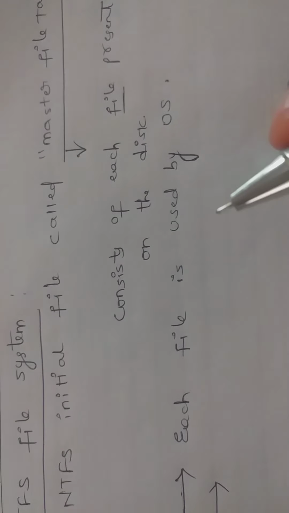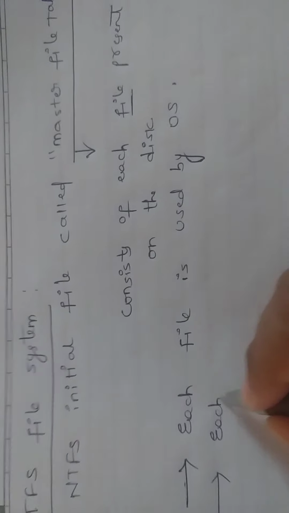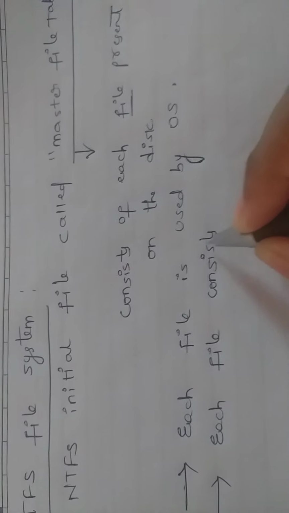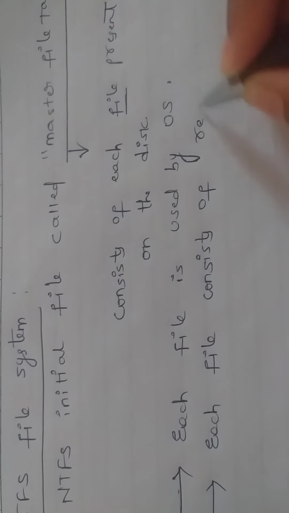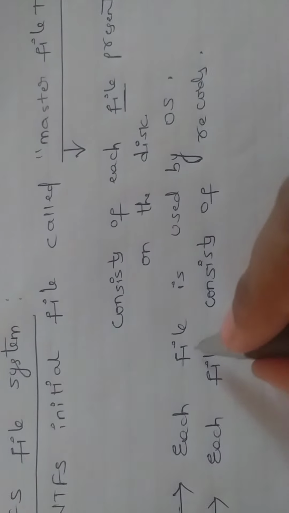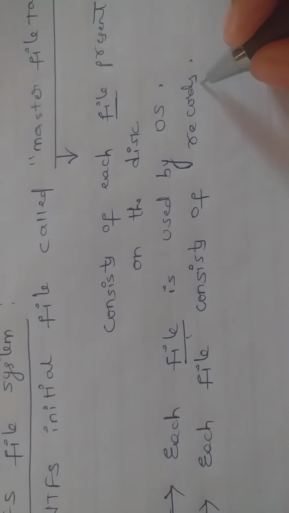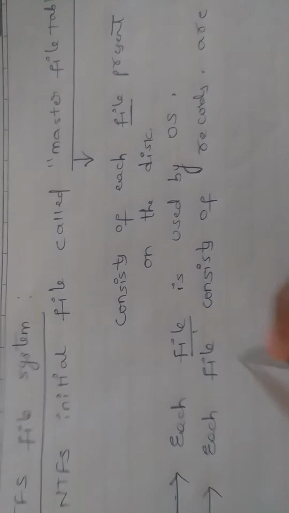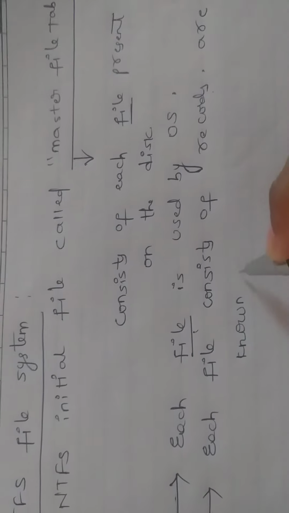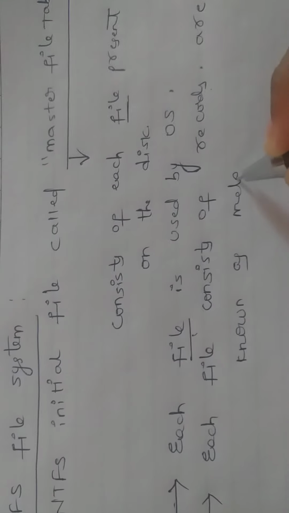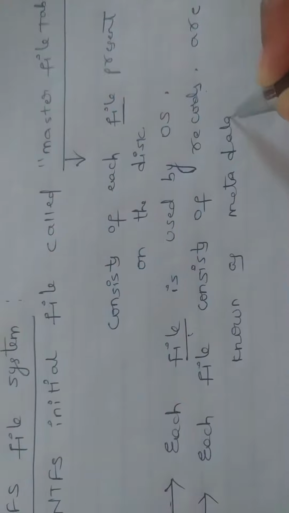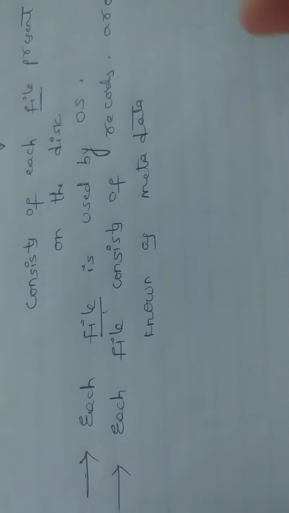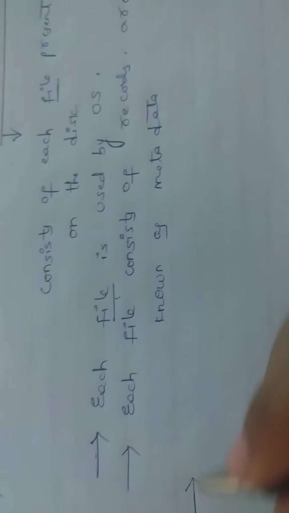Again, each file consists of records. In a file we have records, and all these records are known as metadata. What is meant by metadata? Data about data is called metadata. Information about information is called metadata.